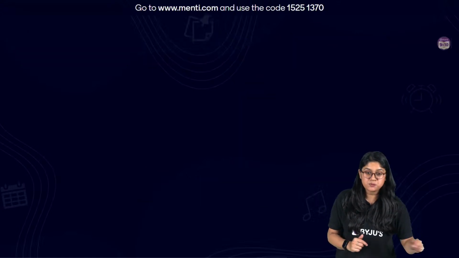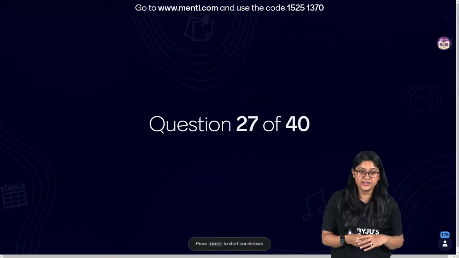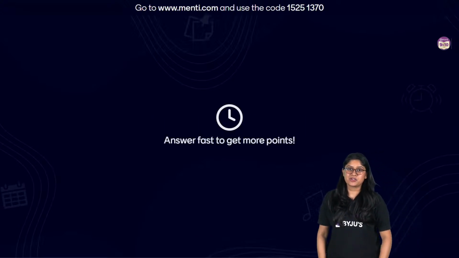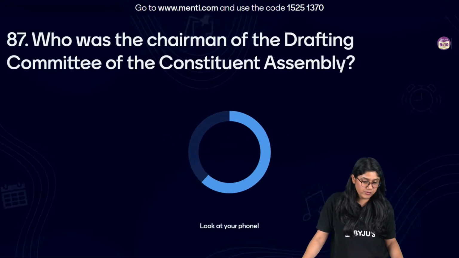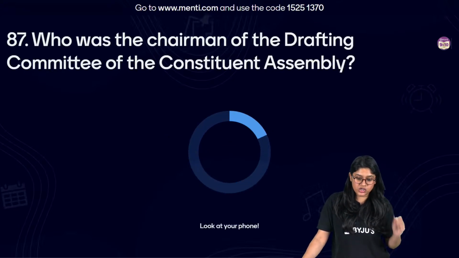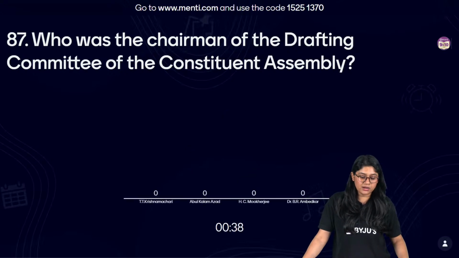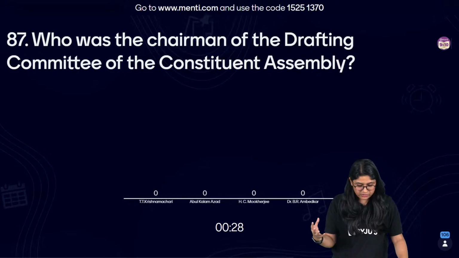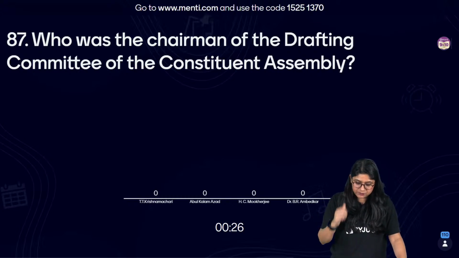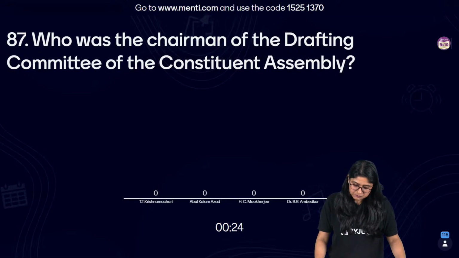Okay. Let's move ahead. Let's take a look, everyone, at the next question. Question number 87. But let's stay focused. Everyone, let's just stay focused. Who was the chairman of the drafting committee of the Constituent Assembly? It's super easy, right? So we have T.T. Krishnamachari, we have Abul Kalam Azad, we have H.C.